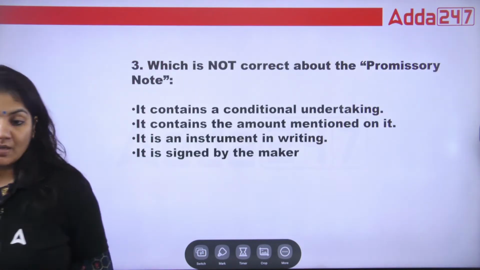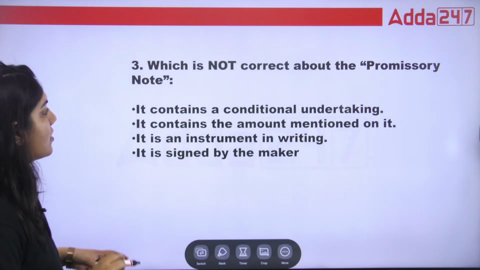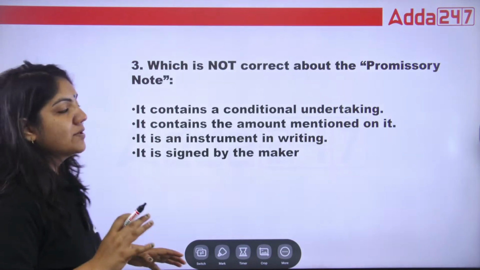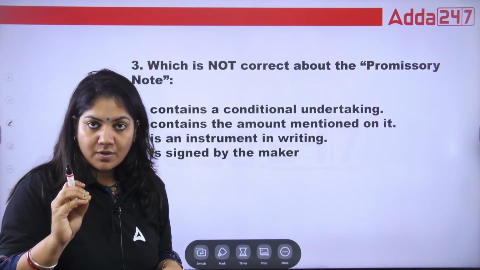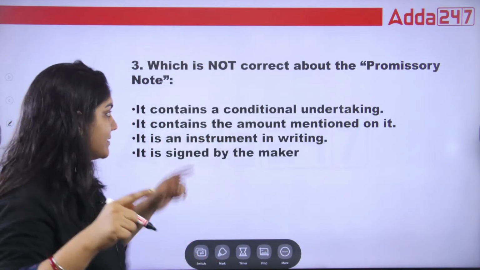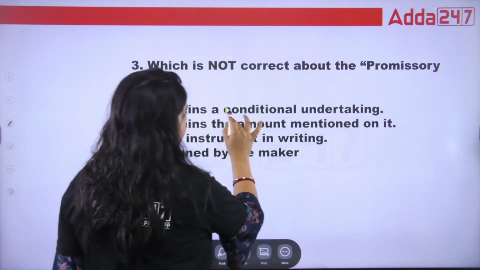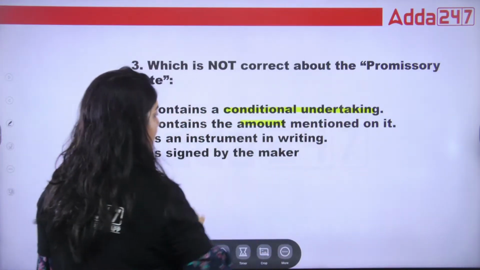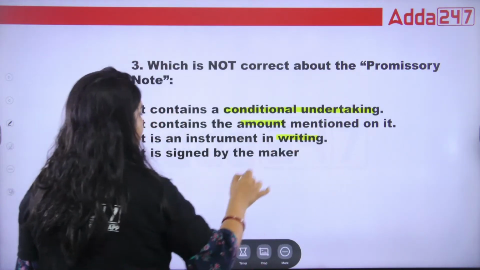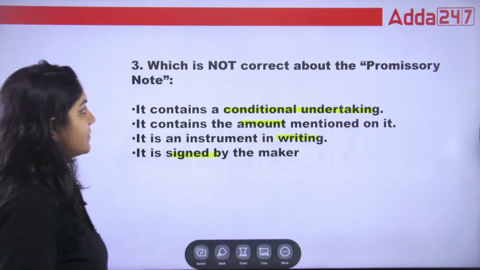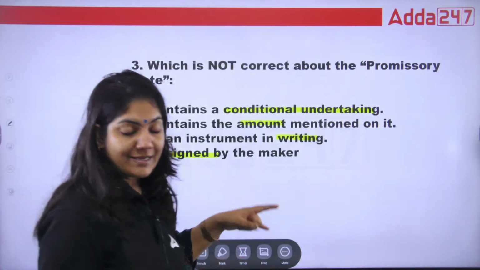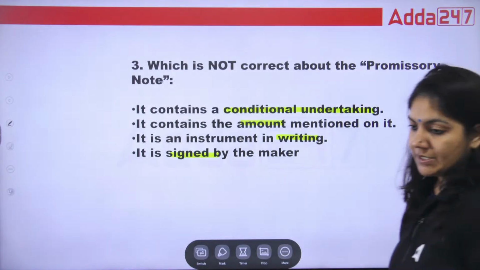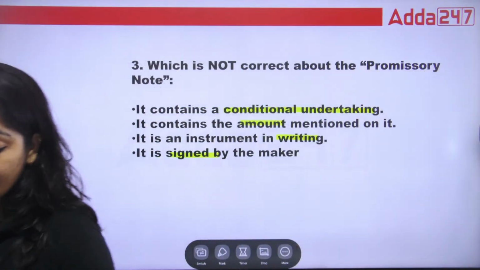Next question. What is not correct about the promissory note? What is not correct? It means whatever the definition is that is written in section 4, you have to learn that section. The options are: it contains a conditional undertaking; it contains the amount mentioned on it; this instrument must be in writing; it is signed by the maker. So which of the following is not correct, class? Tell me.